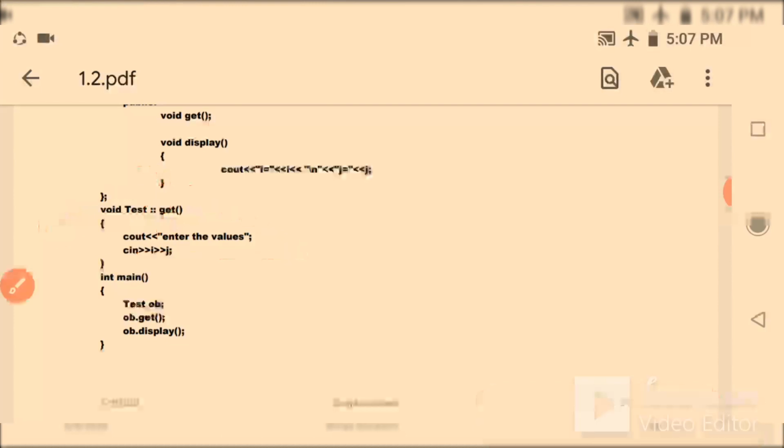Using the scope resolution operator, you can identify the function and then define it. The function get is the one declared in the test class, and you are writing test, scope resolution, get. You can define the function outside of the class in this way. The return type of the function, the class where it belongs, scope resolution, the name of the function.